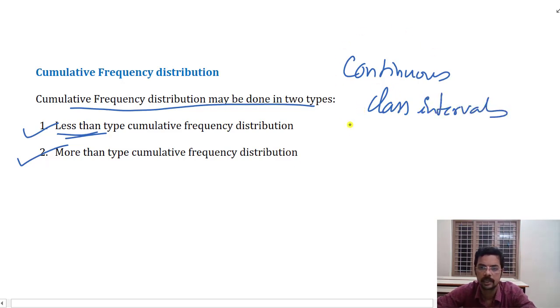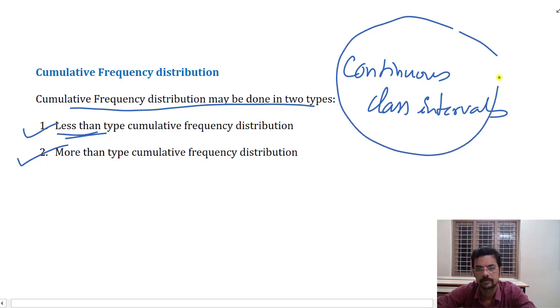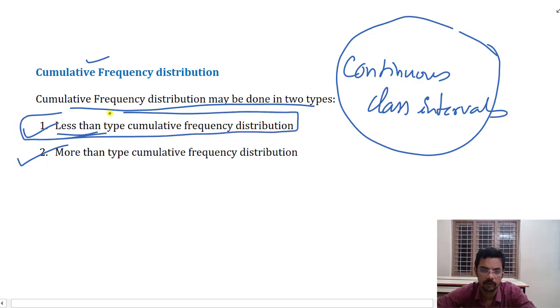Okay, if the data is a continuous distribution, then only we will be using cumulative frequency distribution, whether less than or more than. When we say cumulative frequency distribution, by default it is to be understood as less than type cumulative frequency distribution. The other one will be mentioned wherever required.